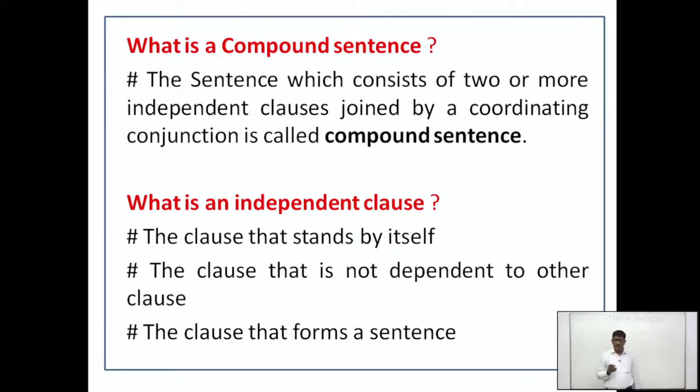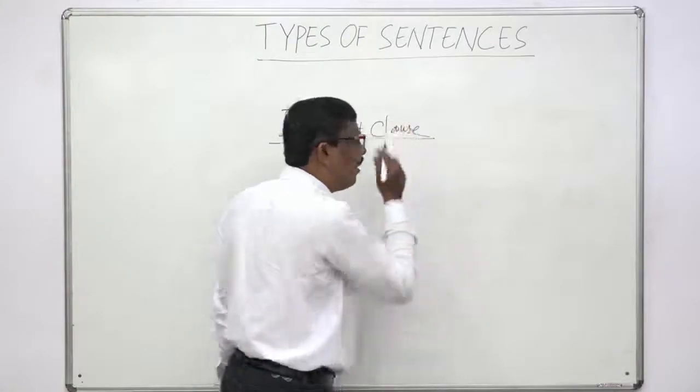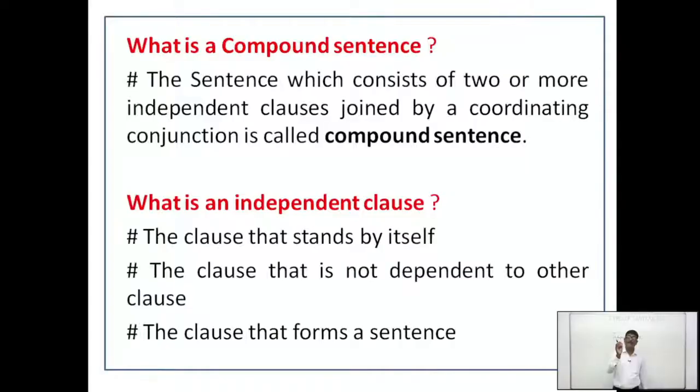Before discussing compound sentences, we will discuss independent clauses once again. What is an independent clause? The clause that stands by itself, or the clause that is a sentence itself, or the clause that is not dependent on another clause, the clause that forms a sentence.